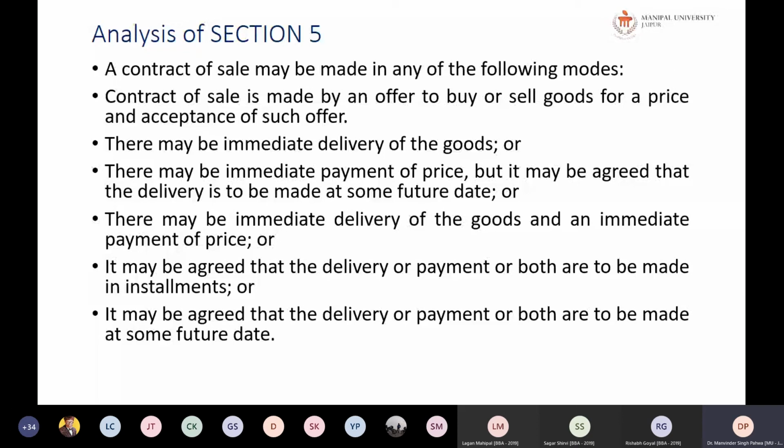So delivery of goods and the payment may be made at a future date. Delivery can be now and payment in the future, or payment can be now and delivery in the future. Both delivery and payment now, or both delivery and payment in the future, all comprise the contract of sale as such.